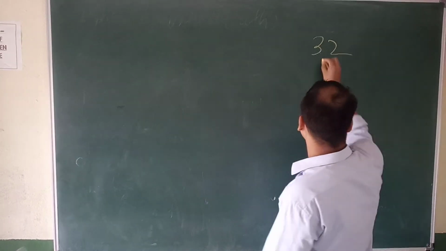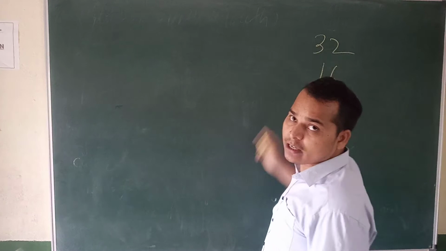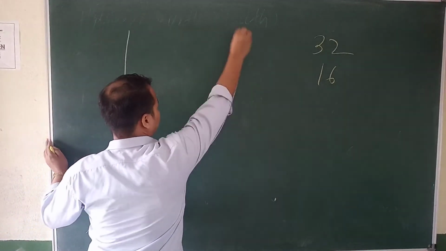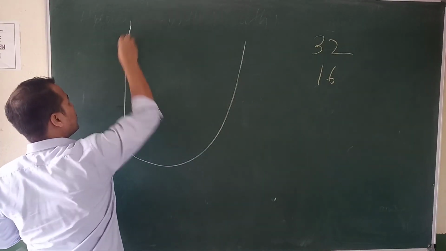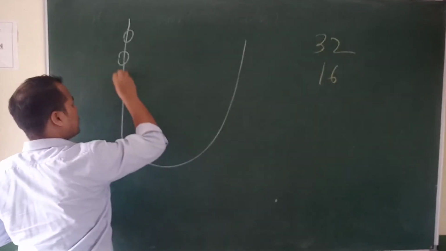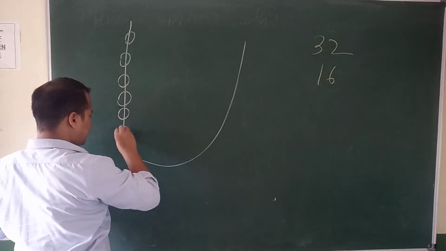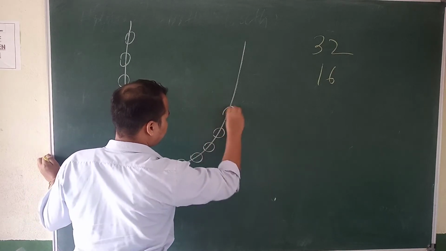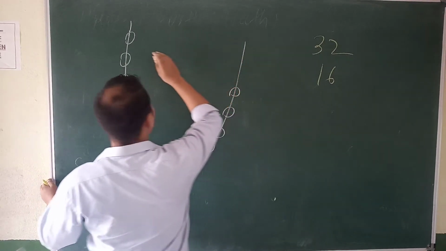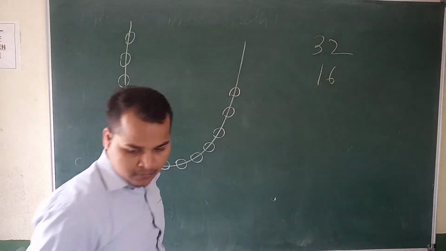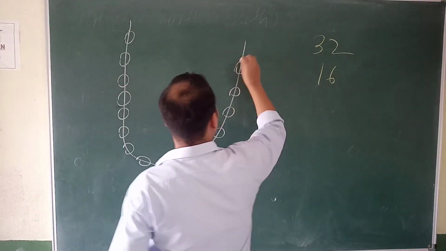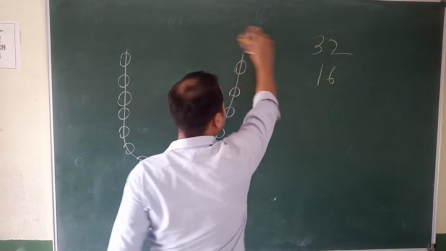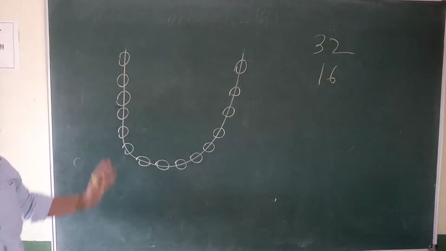Means each jaw has how many teeth? 16 teeth. So you take one side. 1, 2, 3, 4, 5, 6, 7, 8, 9, 10, 11, 12, 13, 14, 15, 16. So we have to take one jaw, which has 16 teeth.